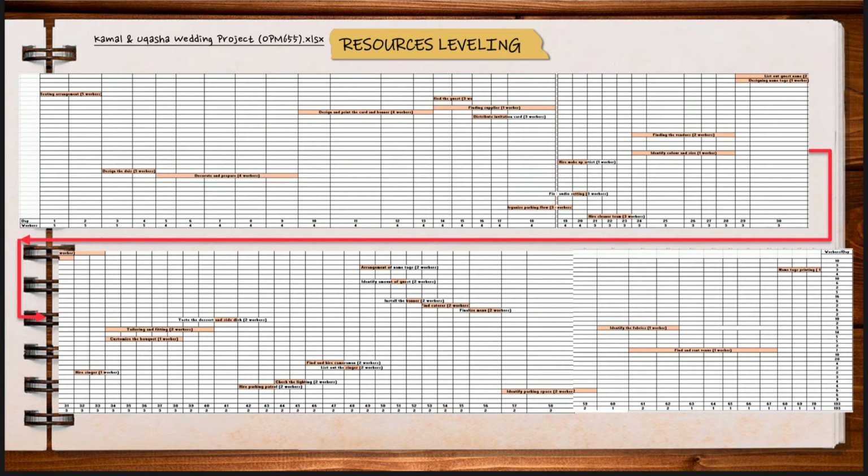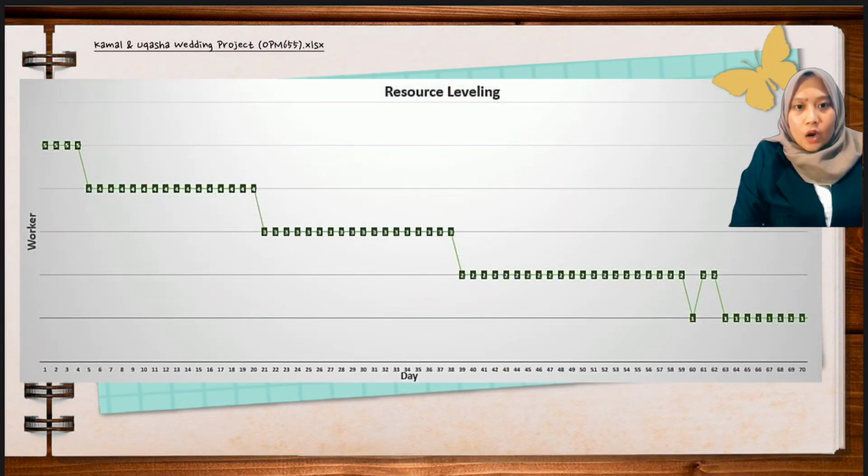It is because we want to arrange the workers for each day in a consistent way. Not only that, it is because our project's required completion time is fixed, which is 70 days, but our resource is variable.